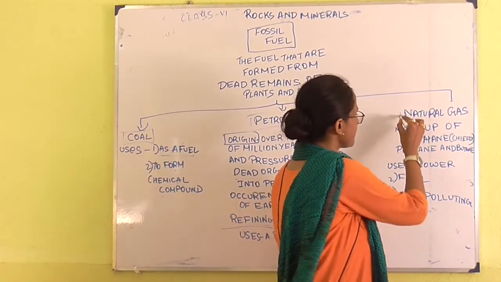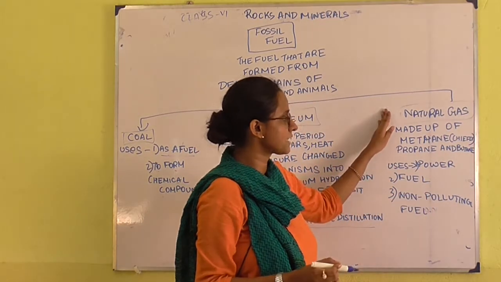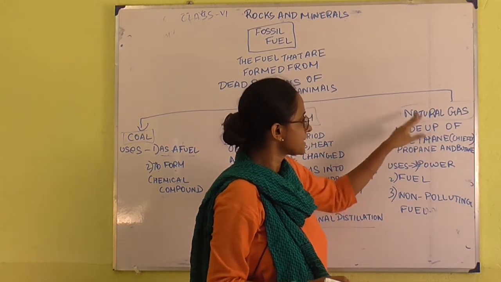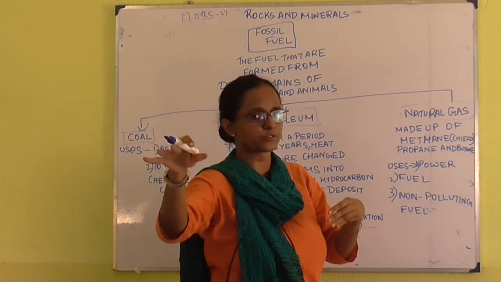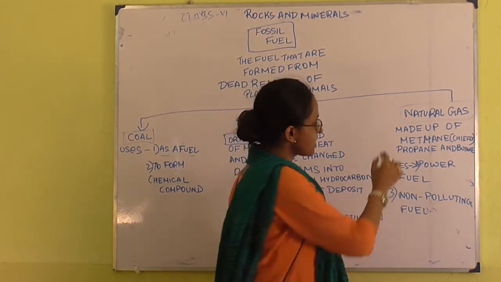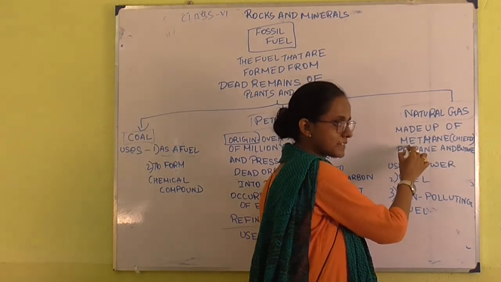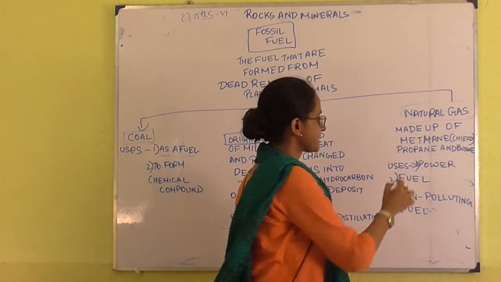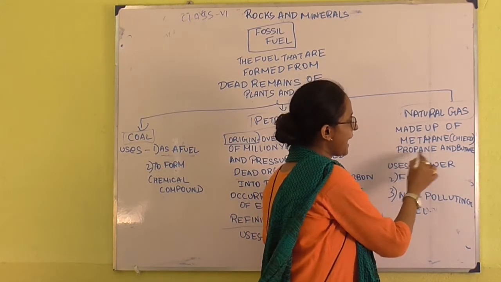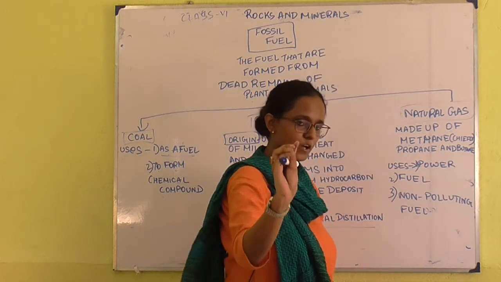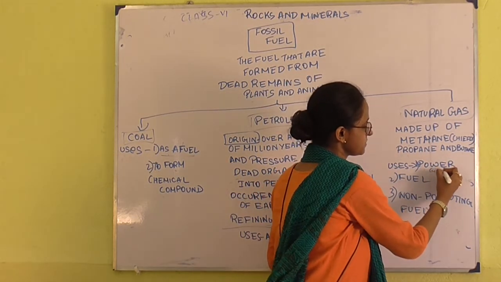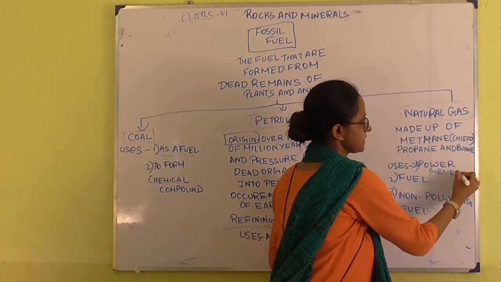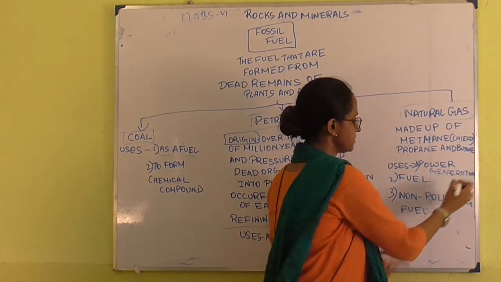Next, natural gas. What is natural gas? See, natural gas is the one which generally remains over the layer of the petroleum. Now what happened? It is chiefly made up of methane. Then propane and butane are present in a small amount. It is used for power generation.